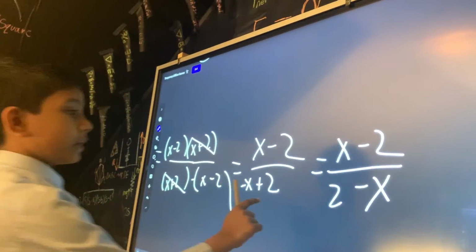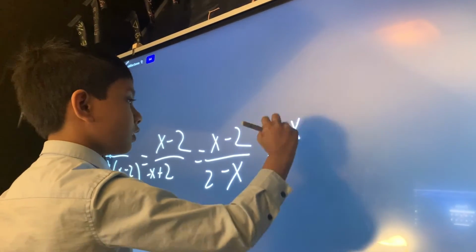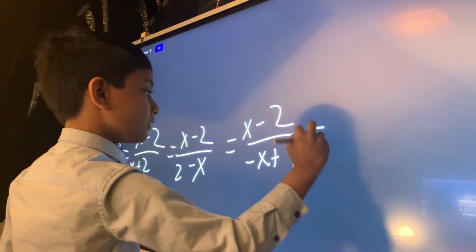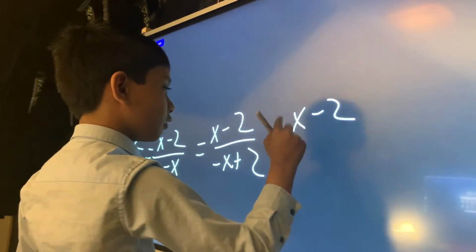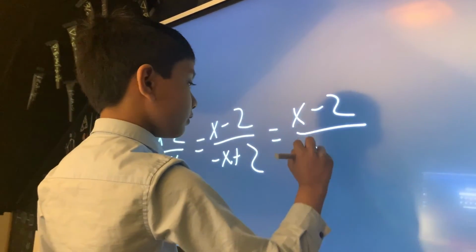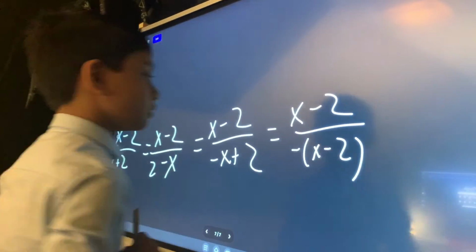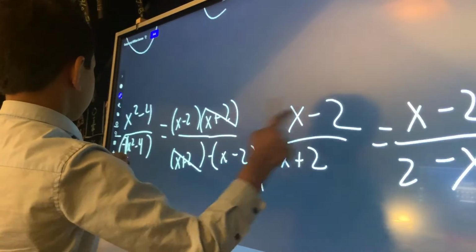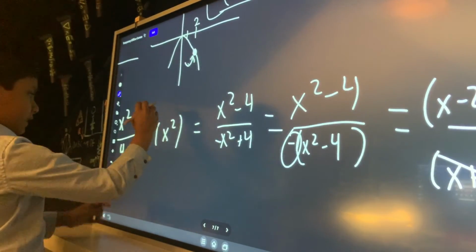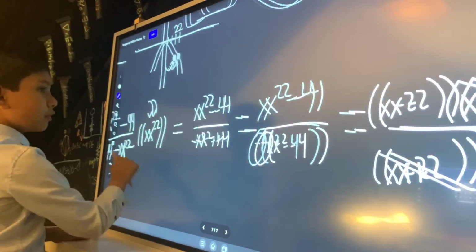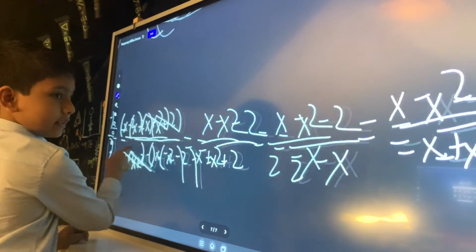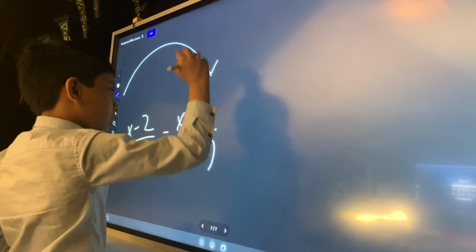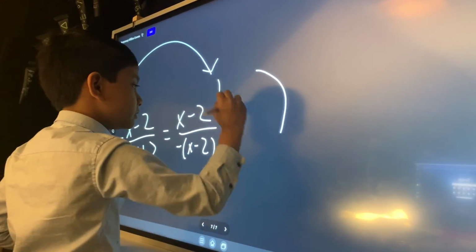How do you simplify that? Well, negative x plus 2 can be written as negative (x minus 2). Oh, and we also forgot the x squared that we've been missing, so let's add that at the end: times x squared.